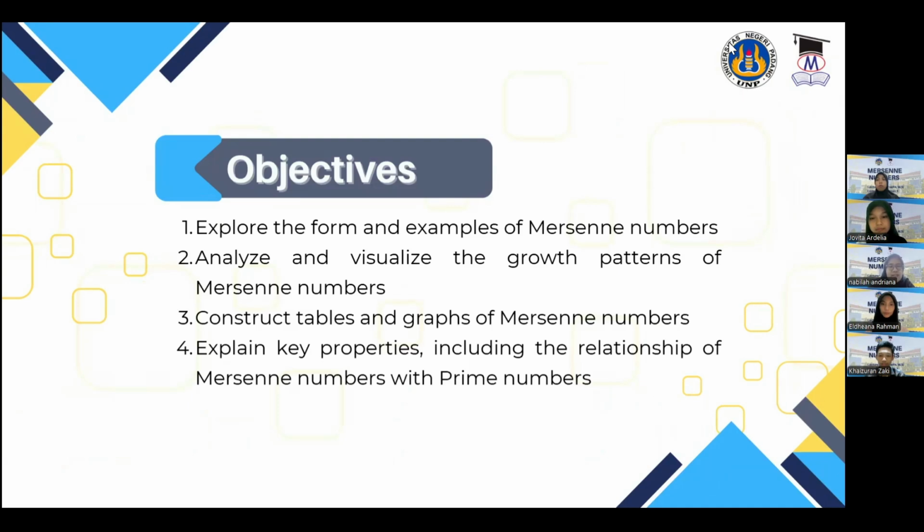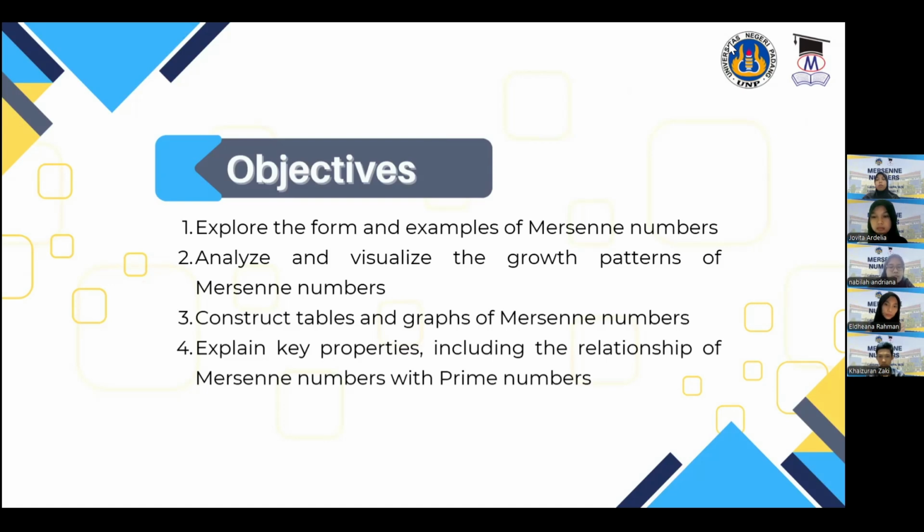Thanks, moderator. Next, I will explain the objectives and the methodology of our project. The first objective of this project is to understand Mersenne numbers, which have the form M_p = 2^p - 1, and to observe several examples in order to recognize their characteristics. The second objective is to analyze the growth pattern of Mersenne numbers, where we can see that their values increase very rapidly as the value of p increases.